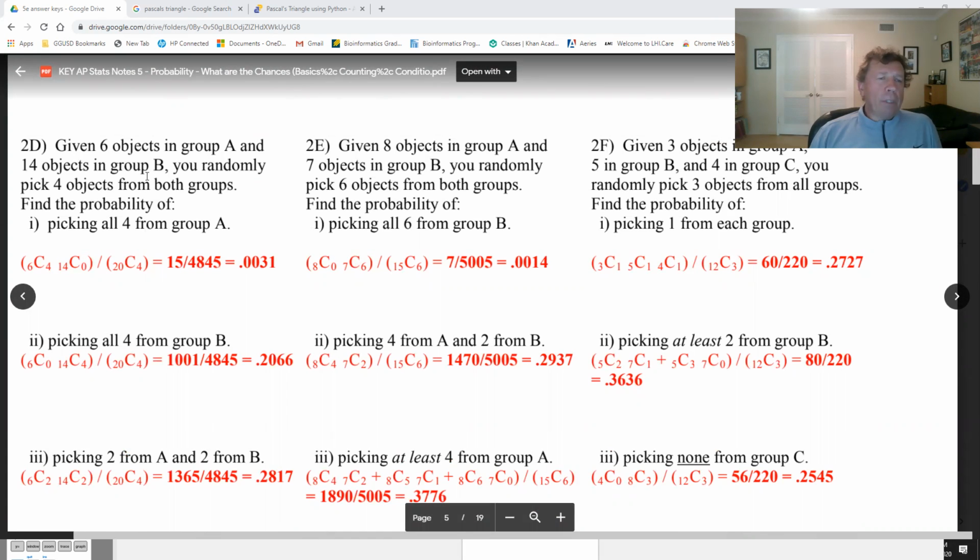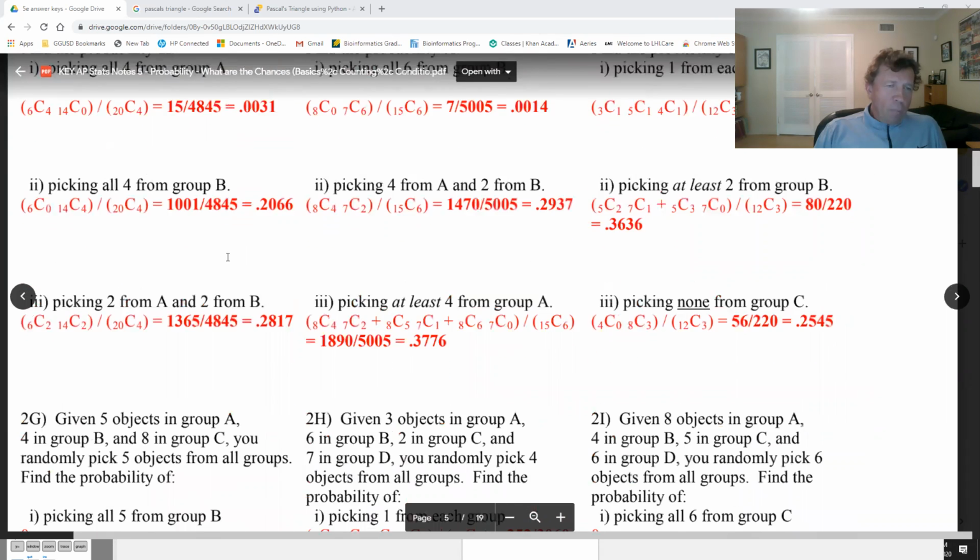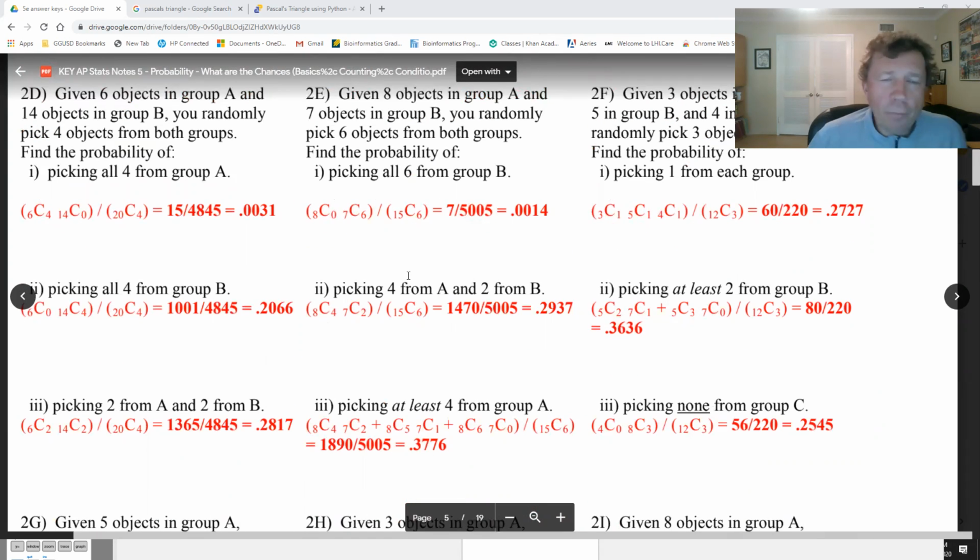Given 6 objects in group A and 14 objects in group B, you randomly pick 4 from both groups. Find the chances that you pick all 4 from group A. No problem. Okay, a couple of ways to do this. There are 6 objects in A and 14 in B. What are the chances that you pick them all from group A?